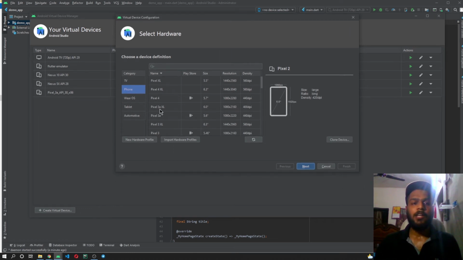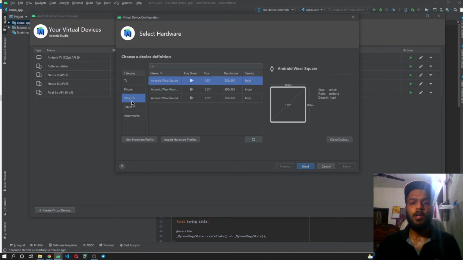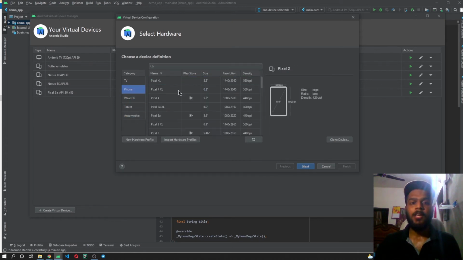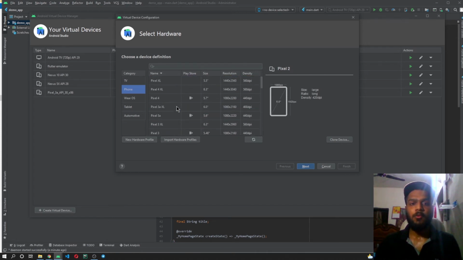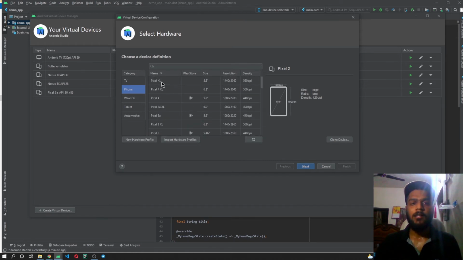Once you click on the create virtual device button, it will provide you with the category for which you want to create an emulator. You can select either a TV, a phone, a Wear OS, a tablet, or an automotive. For me, I'll be selecting a phone. You can select from the various different options for phones which are available over here. So you can see Pixel 4, Pixel 4 XL, etc. Let's choose Pixel XL for now.